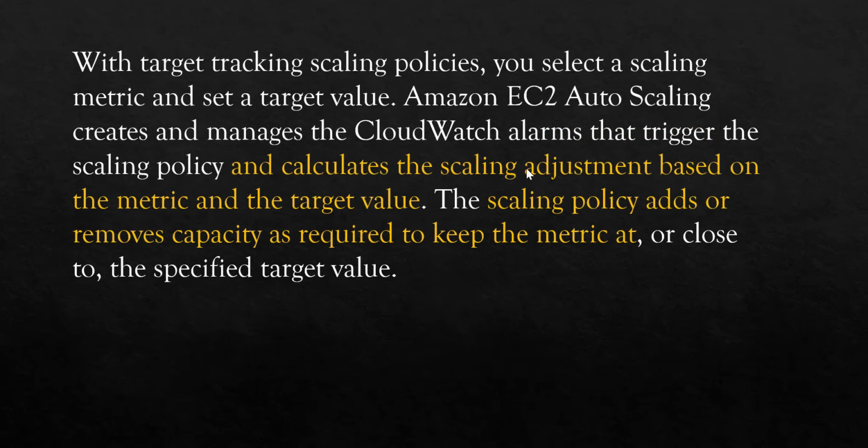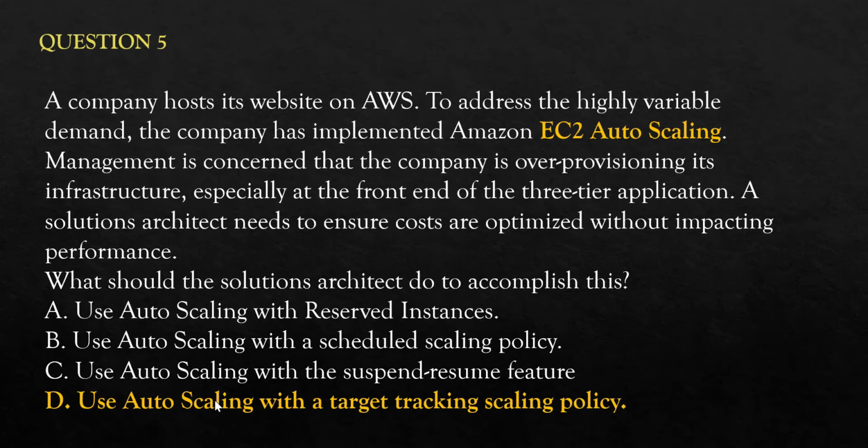What this scaling policy does is, based on your demands, it calculates the scaling adjustment, and the scaling policy adds or removes the capacity. It's simple. So it is very cost effective because if the demand is high, the policy will add capacity, demand is low, it will remove the capacity, and it uses CloudWatch alarms for triggering this. Hence, in this case, option D is the right answer.